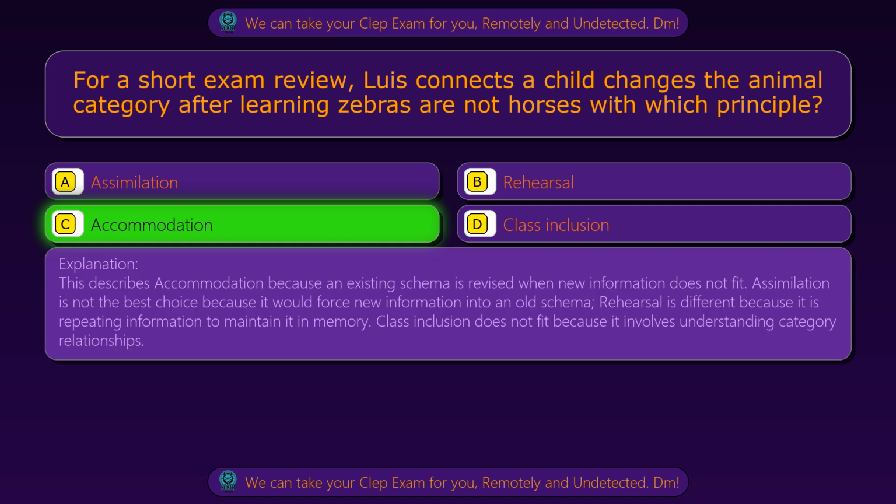This describes accommodation because an existing schema is revised when new information does not fit. Assimilation is not the best choice because it would force new information into an old schema. Rehearsal is different because it is repeating information to maintain it in memory. Class inclusion does not fit because it involves understanding category relationships.